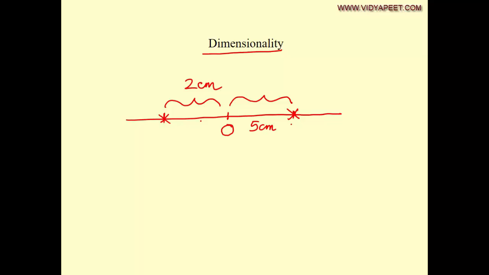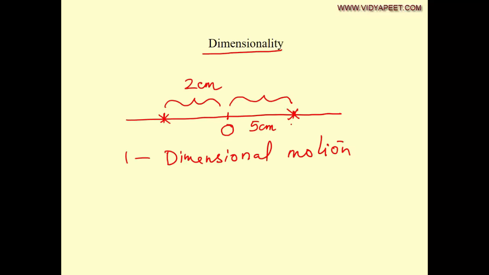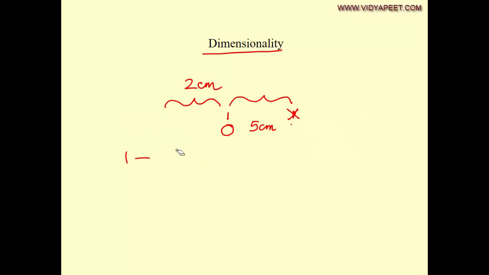இப்போ ஒரு பார்ட்டிகிள் ஒரு லைனில் மூவ் ஆனால் you call that motion to be one dimensional motion. That means you just need only one number to find out the position of the particle if the particle is moving along a line. Okay, now so I say that if the particle is constrained to move only along a line, that motion can be called as a one-dimensional motion. Now let us come to another example.